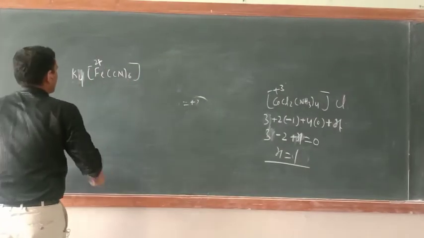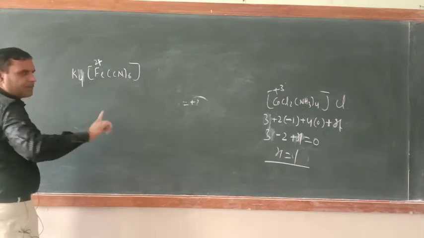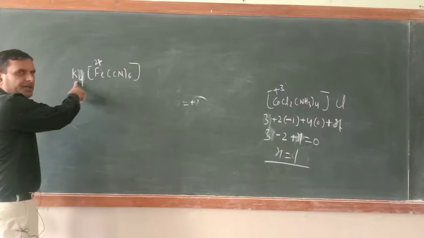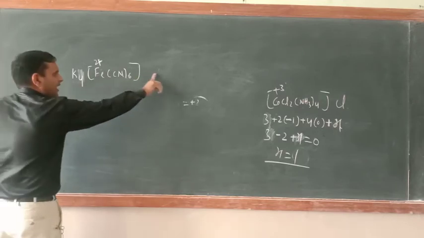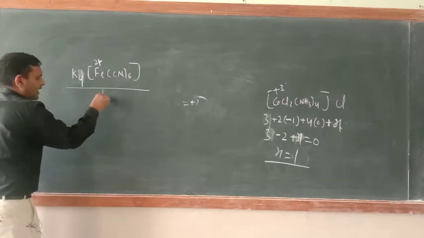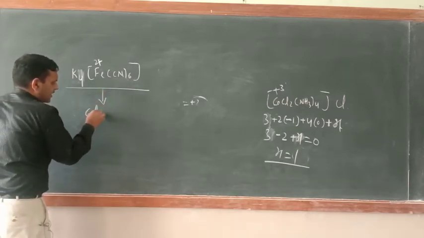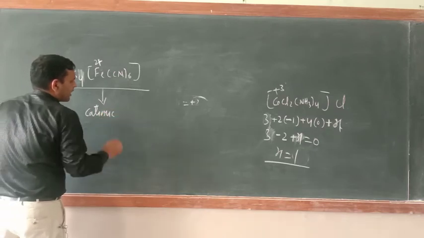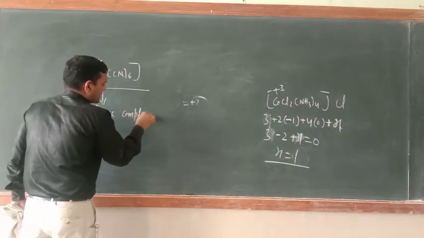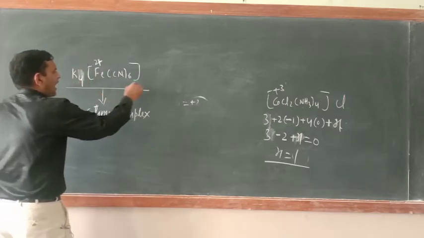Always remember, if a positively charged ion is present in the coordination sphere, and on this side nothing is there, then that coordination compound is known as a cationic complex. Reason: just see, ionize this.